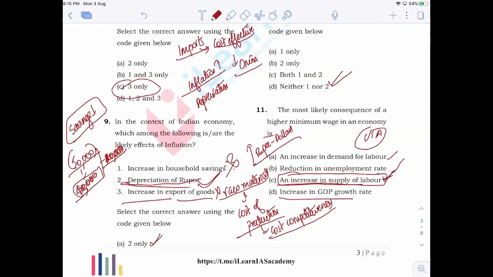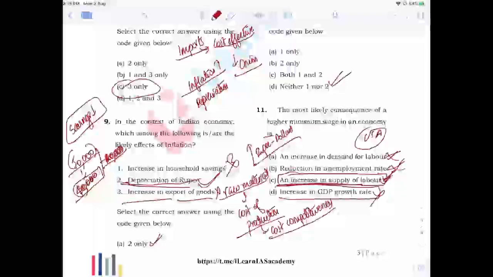Increase in GDP growth: with this particular factor alone, we cannot say that there will be an increase in GDP growth. So that is also incorrect. So the only correct option here is C.